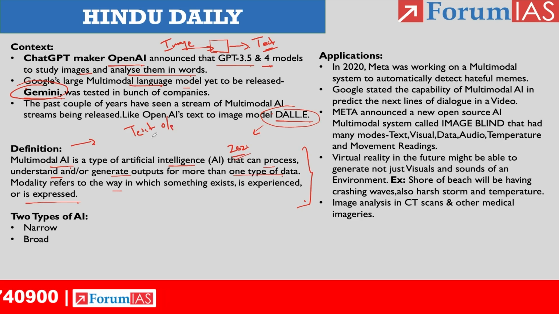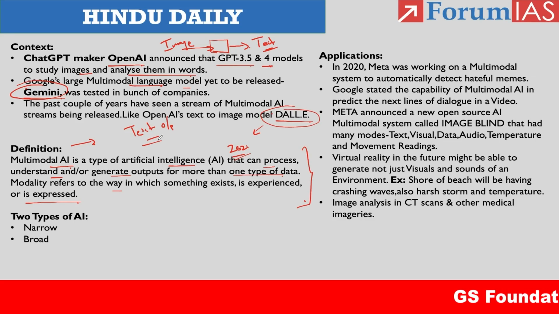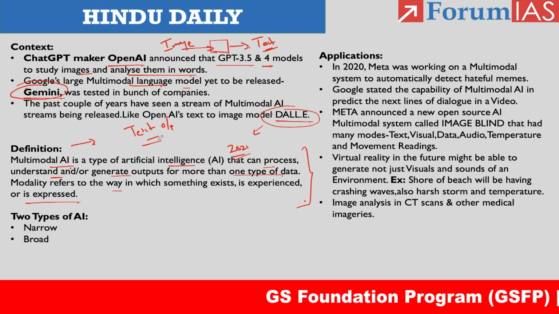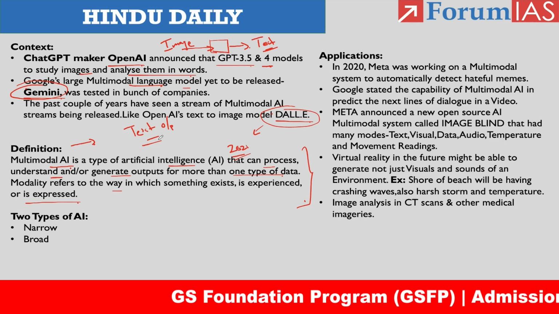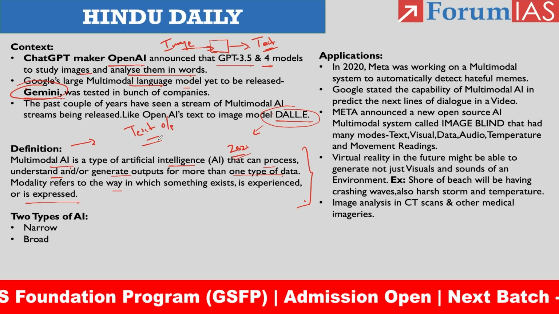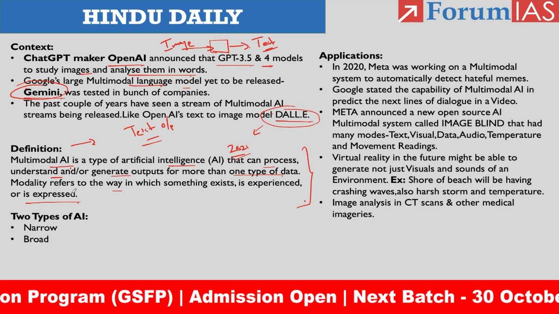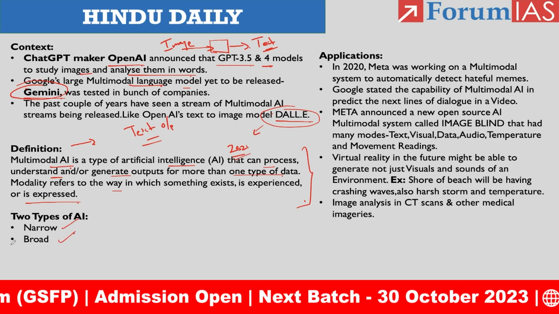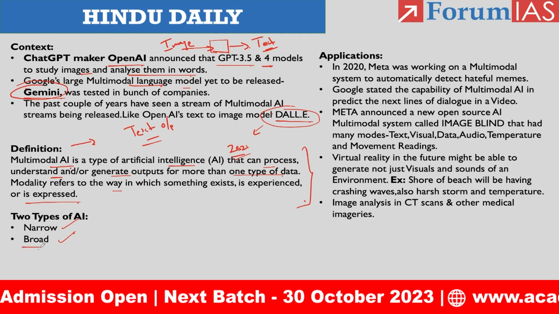So this is the conventional AI. Now certain advancements came. With the help of multimodal AI, we can generate information from images and more. So this is what the context has been discussing. And generally with respect to AI, we are having two variants. One is narrow and another one is broad. The broad AI has yet to be developed.